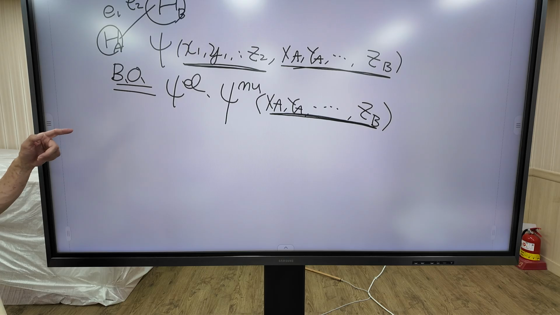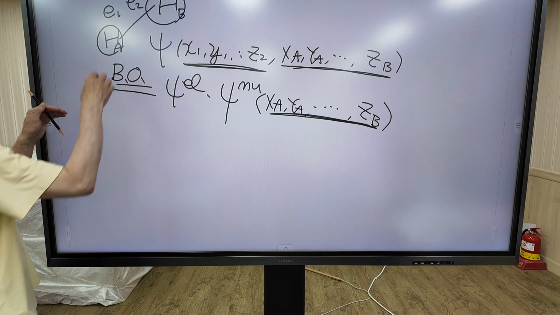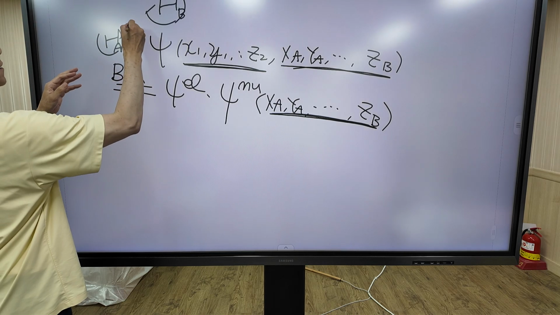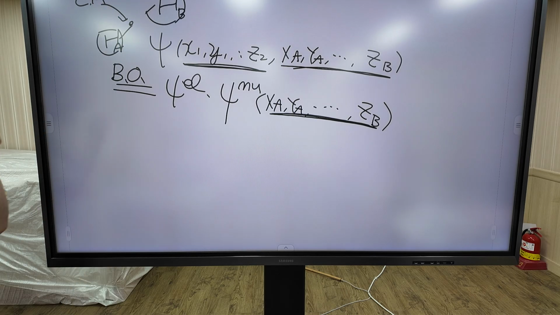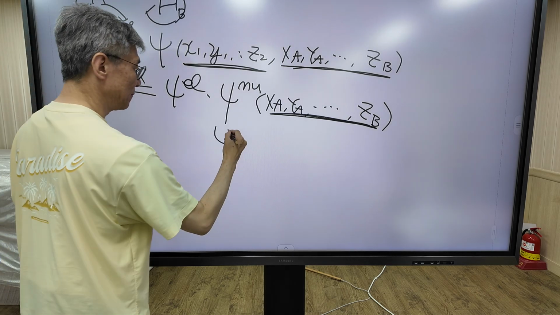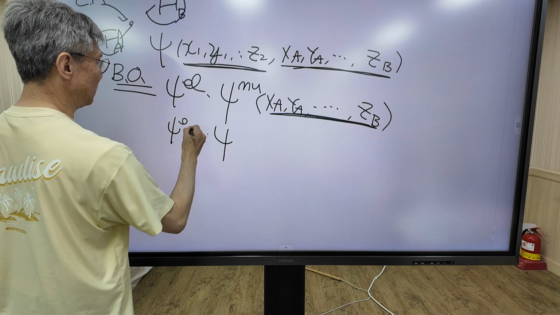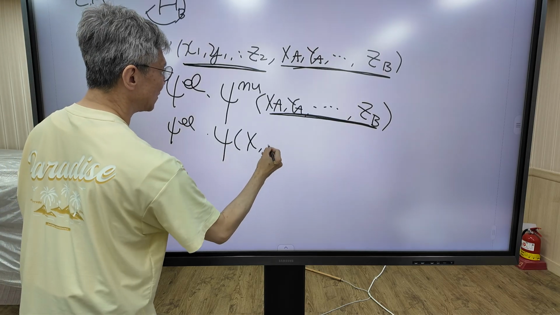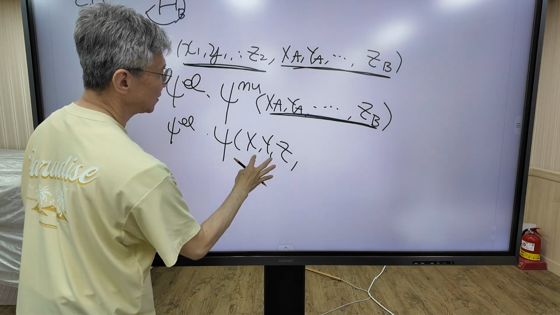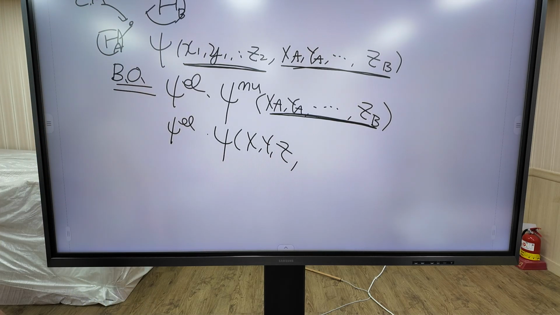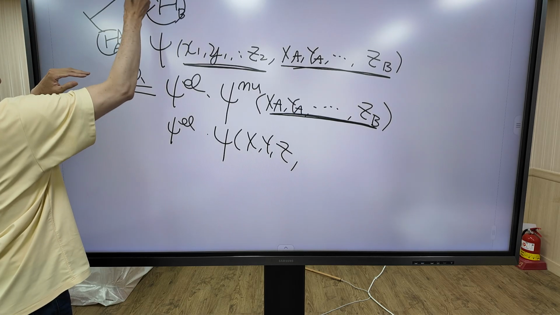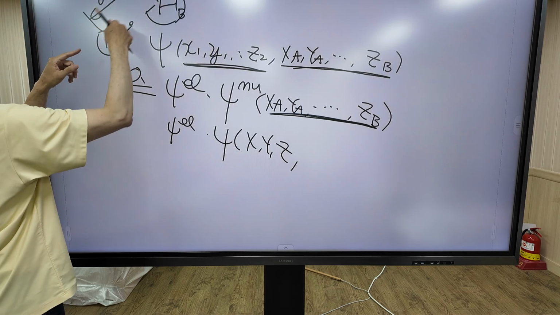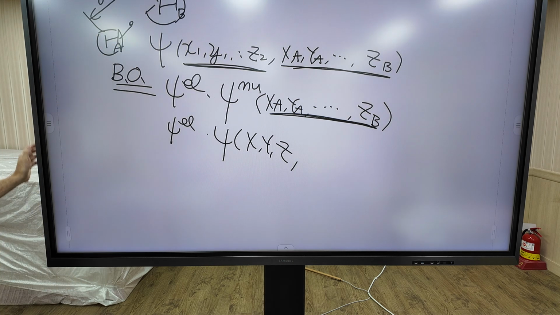They transform these coordinates to other coordinates. In it, there is the center of mass x, y, z. This is the new coordinate, and there is a fourth coordinate which represents the distance between the two atoms.